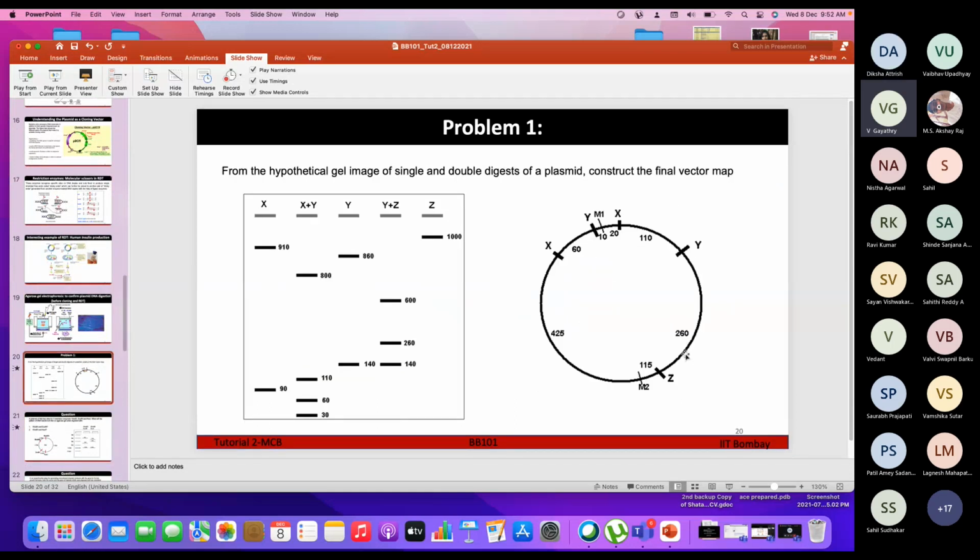Here in Y plus Z, how did this 600 come? Because in Y there is only 260, and when we subtract 260 from 1000, it's supposed to be 740, right?